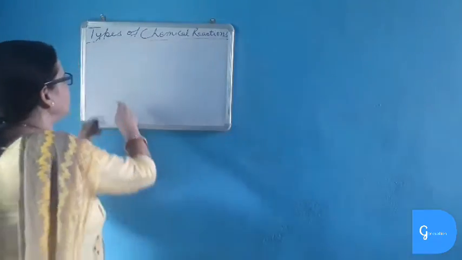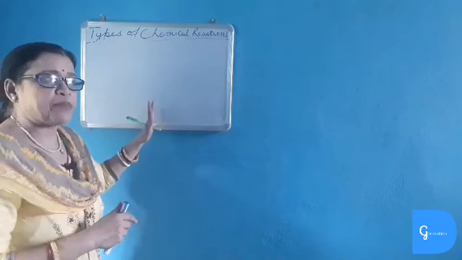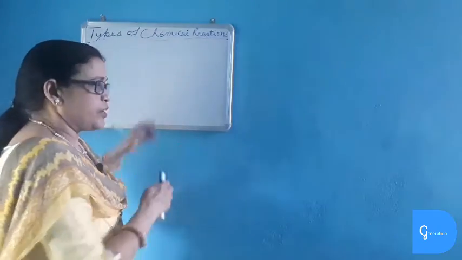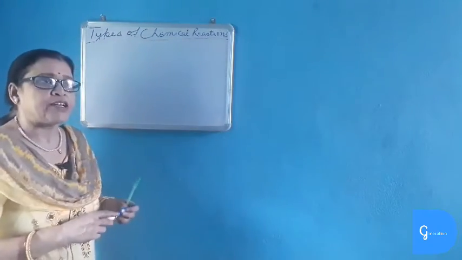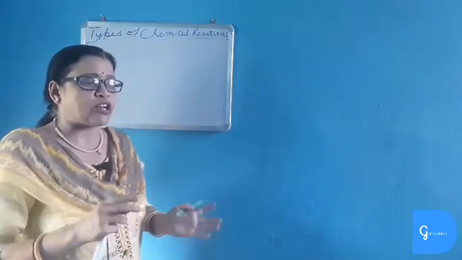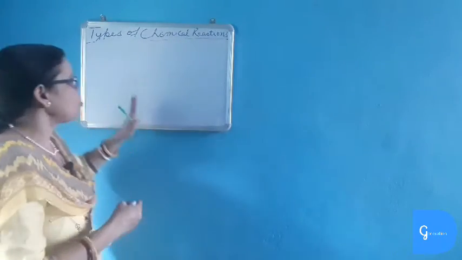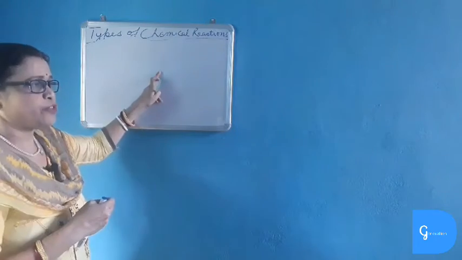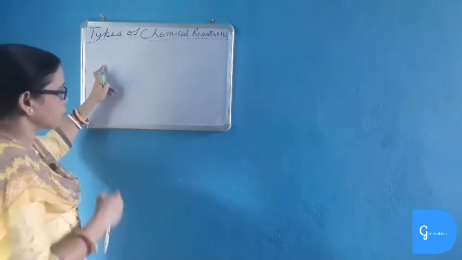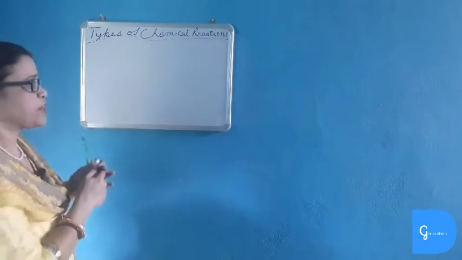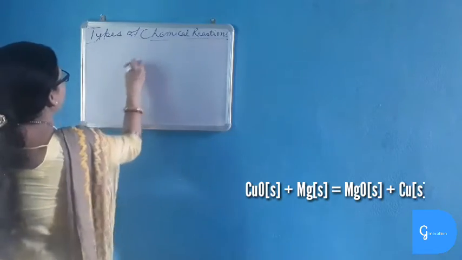Till now I have told you the displacement reactions which were taking place in aqueous solution. Now I will tell you about displacement reactions between two solids. Two solids can also displace, how? When a highly reactive metal reacts with a low reactive metal oxide, it displaces the low reactive metal. Suppose copper oxide, okay?